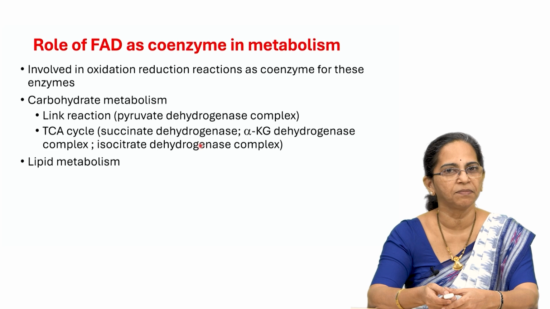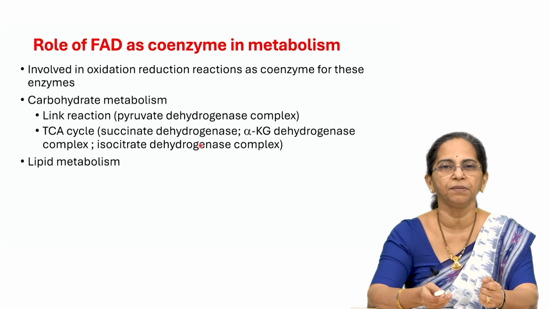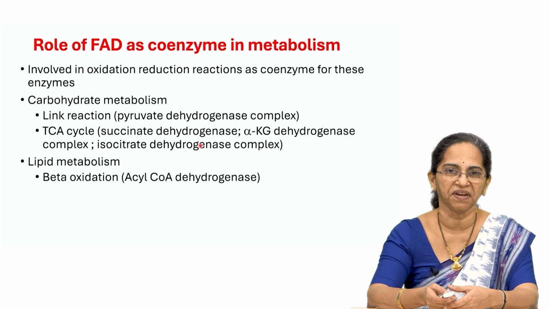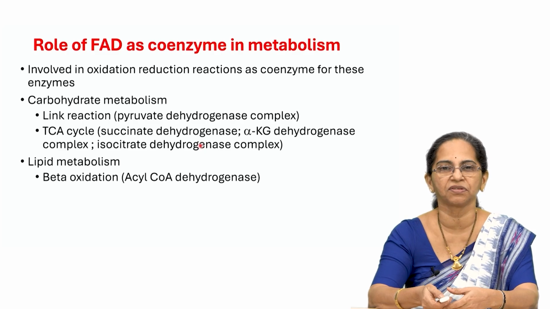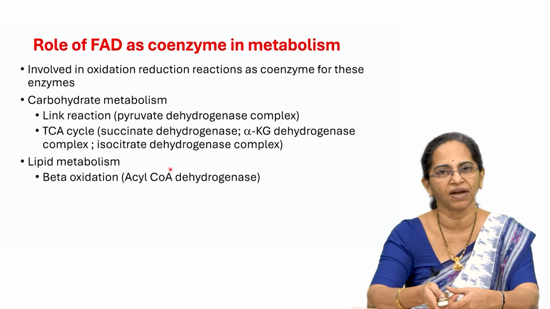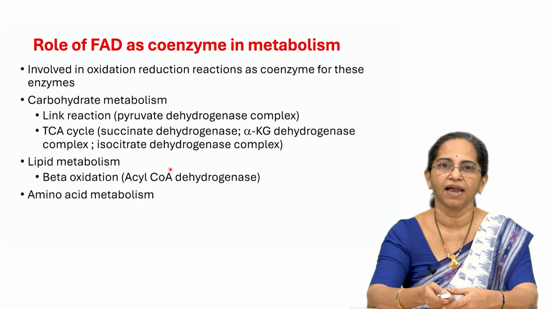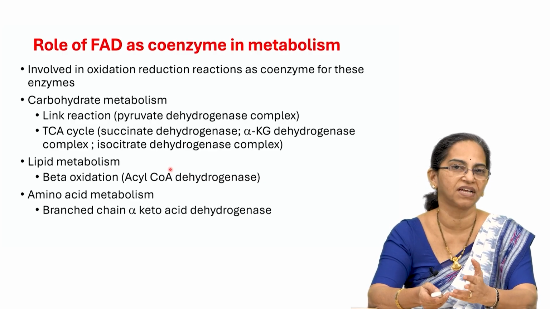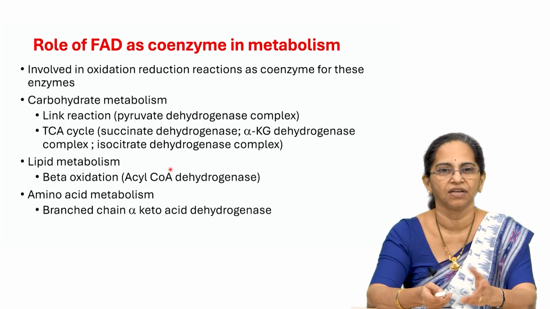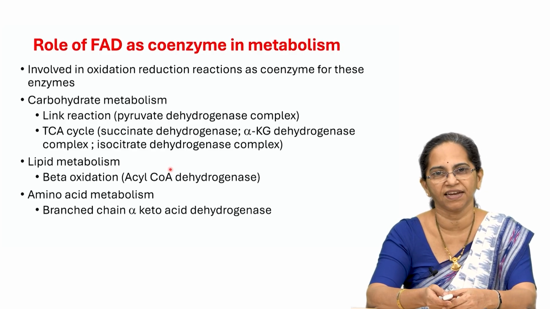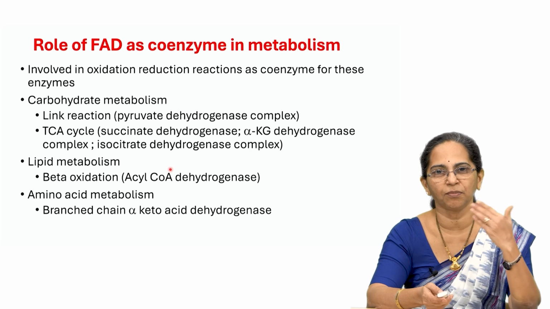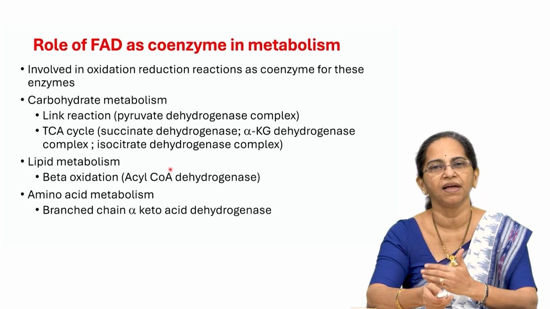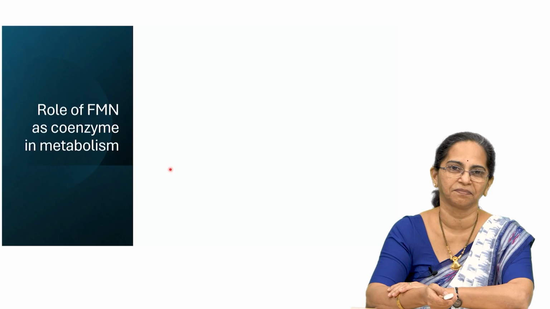Coming to lipid metabolism, there is an important pathway for catabolism, called beta oxidation, and for beta oxidation there is a very important enzyme called acyl-CoA dehydrogenase. Now, for the action of acyl-CoA dehydrogenase, you will require FAD as the coenzyme. And in amino acid metabolism, you have an enzyme called branched chain alpha keto acid dehydrogenase. For the action of this, you will need FAD. So, FAD is needed for carbohydrate metabolism, protein metabolism as well as lipid metabolism.